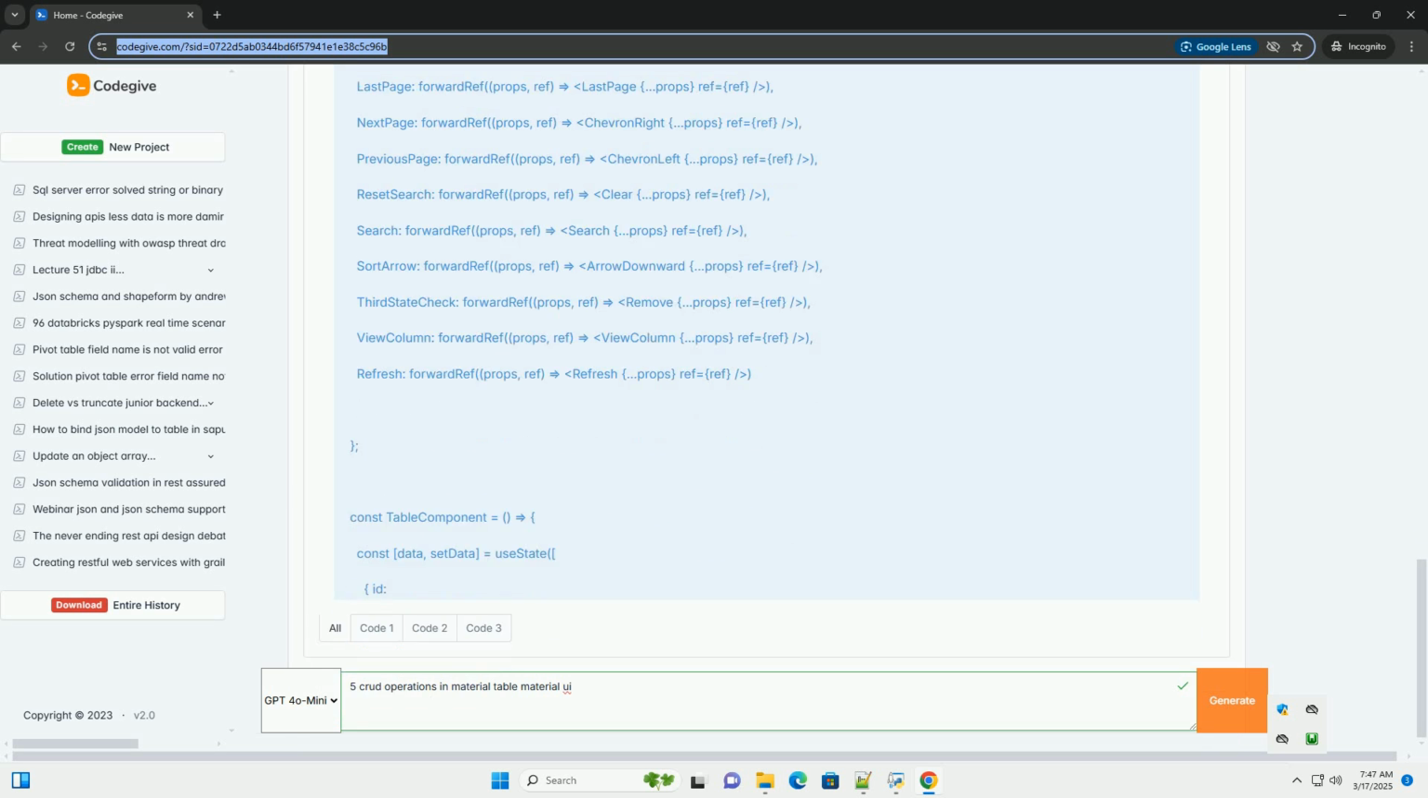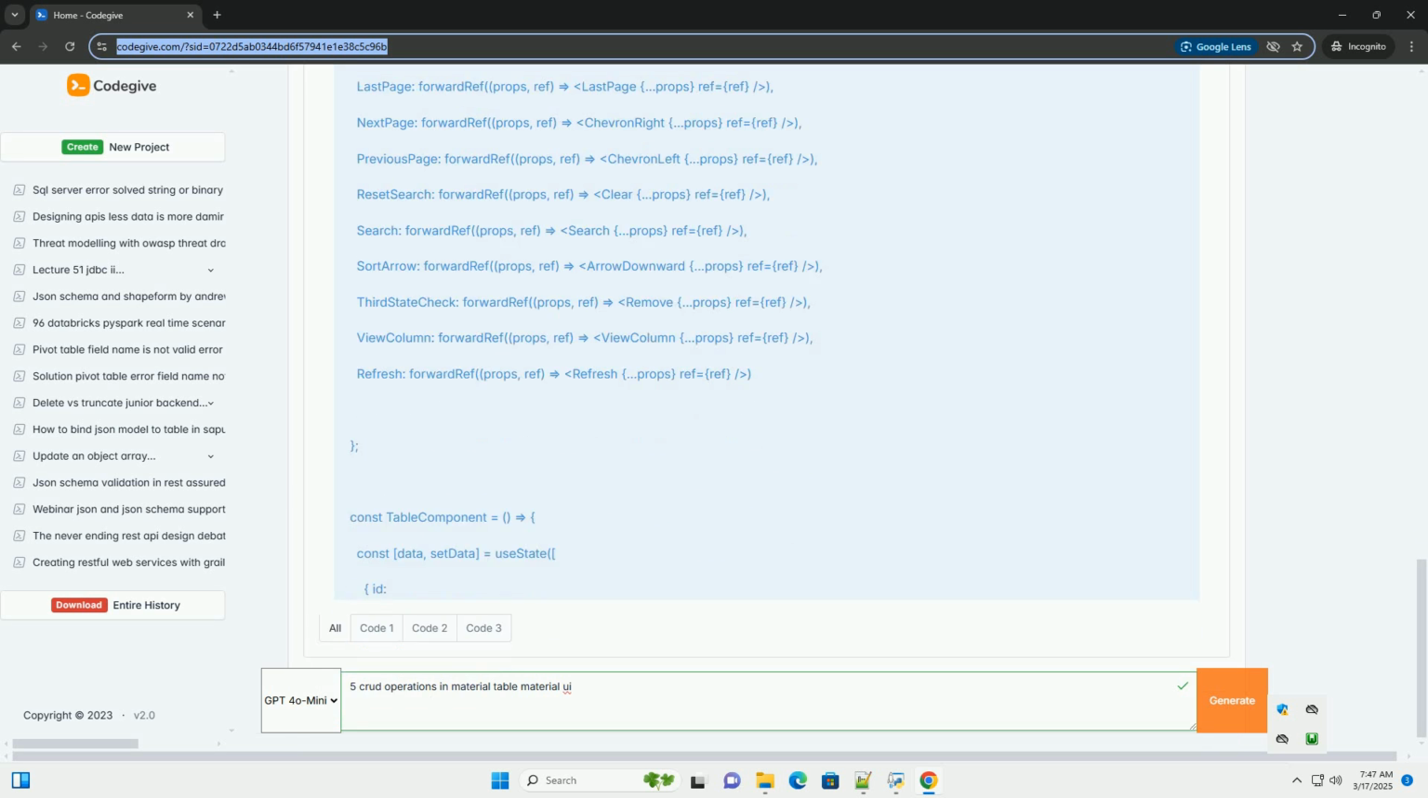Empty dependency array. useEffect is called only once on mount because of the empty array. If you pass other variables into that array, useEffect will trigger if any of those variables change. 3. Create operation, adding a new row. Material Table provides the onRowAdd prop within the editable object to handle row creation.